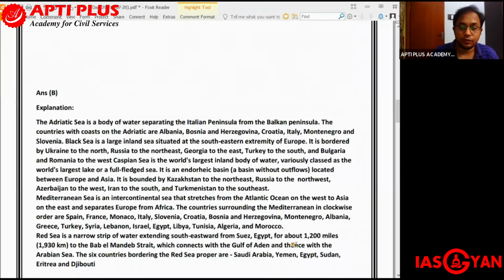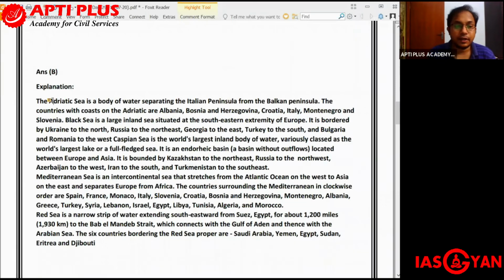See over here. The Adriatic Sea is a body of water which separates the Italian peninsula from the Balkan Peninsula. The countries which have coasts on the Adriatic Sea are Albania, Bosnia and Herzegovina, Croatia, Italy, Montenegro, and Slovenia.